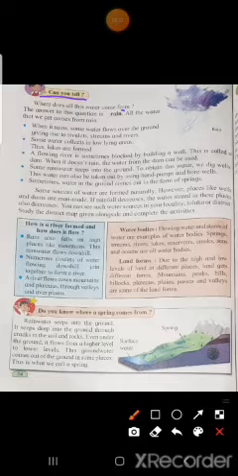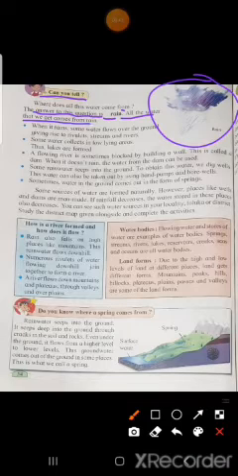Water in well, dam, pond, lake, river. Okay, so where does all this water come from? Yes, you can see here in the picture it is shown. What is this? It's rain. Yes, the answer to this question is rain. All the water that we get comes from rain.